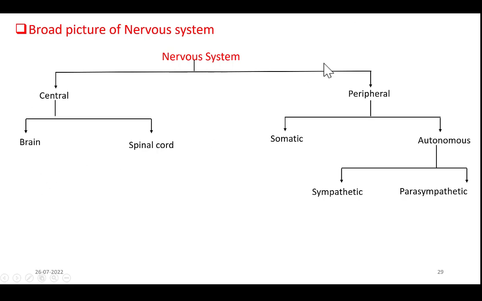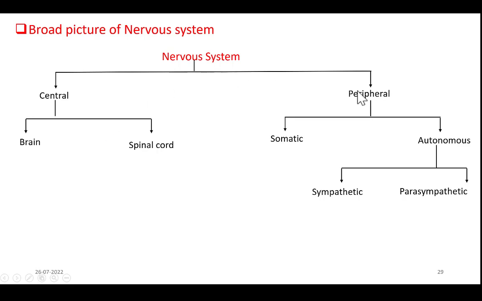Students, look at this chart. Our nervous system is broadly divided into two main parts, that is the central nervous system and the peripheral nervous system. As the name says, the central nervous system is located centrally in our body and it has a central role in control and coordination of our body. So what does the central nervous system include? It includes the brain and spinal cord. They are the central controlling structures.